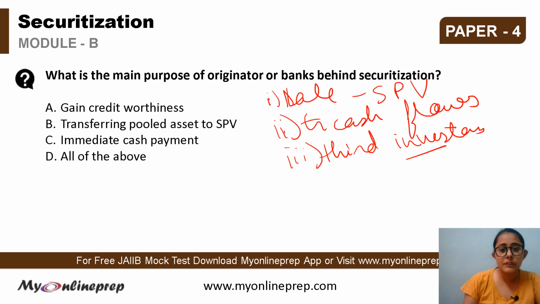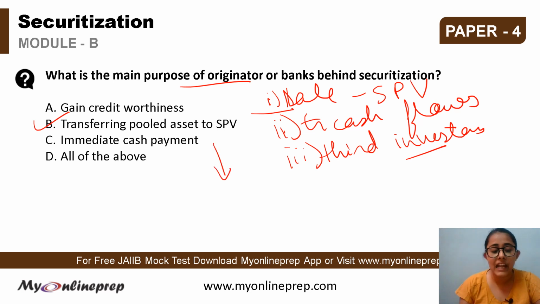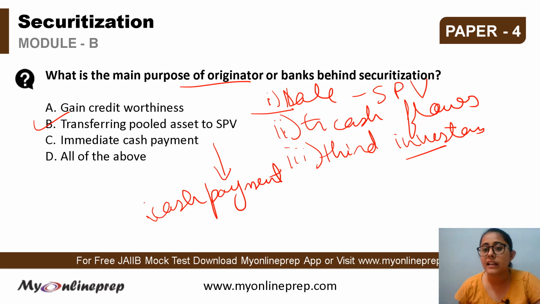So here the purpose of the originator or the banks has been asked, and it is B, that is transferring pooled asset to SPV. This is the first step, and they make sale of the pooled asset to the SPV in return for the immediate cash payment. The next steps are conducted by the special purpose vehicles and the third party investors. So the correct answer here is option B, that is transferring pooled asset to the SPV.